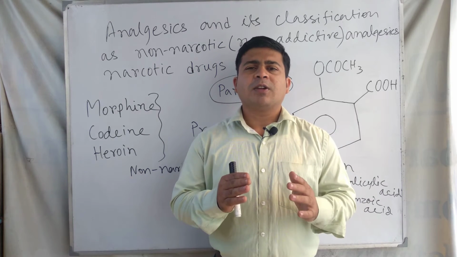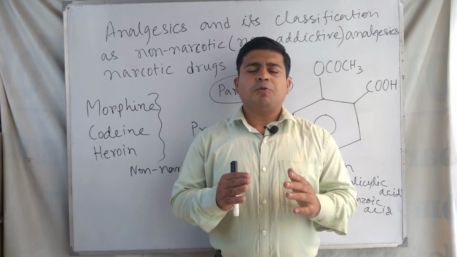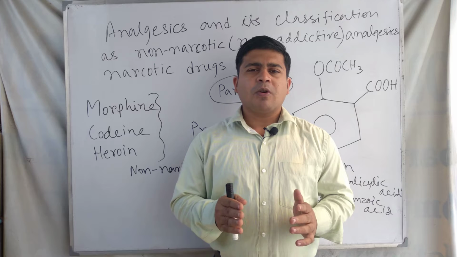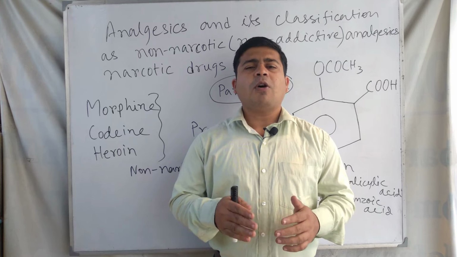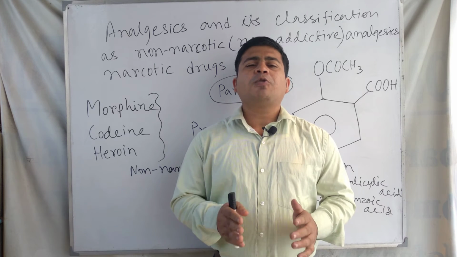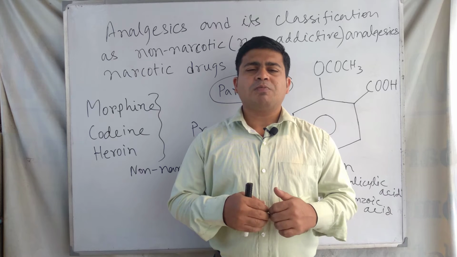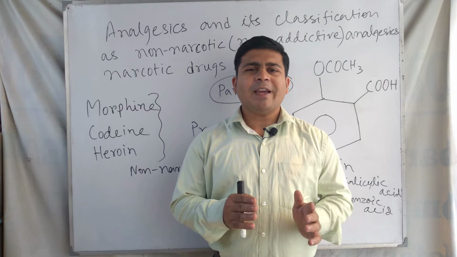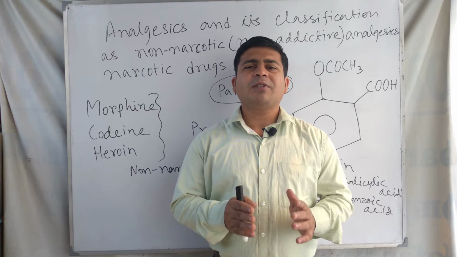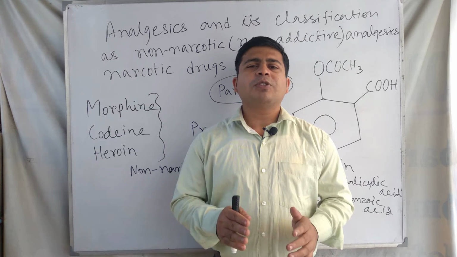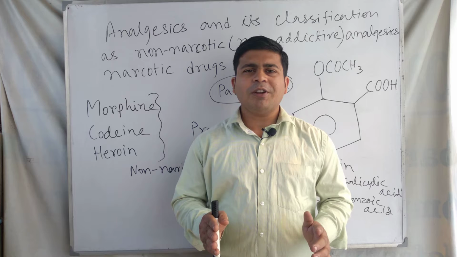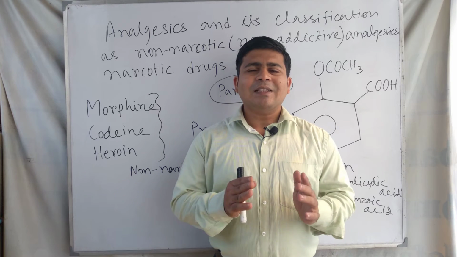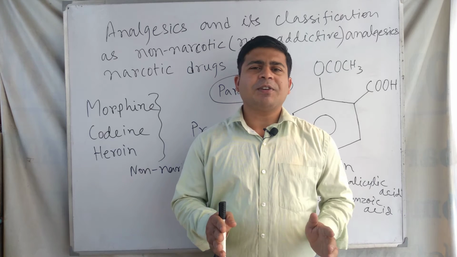Analgesics are drugs which reduce or decrease pain or relieve from pain without causing any impairment of consciousness, without causing any disturbance in nervous system, without causing any incoordination, without causing any mental confusion. These drugs are called analgesics.